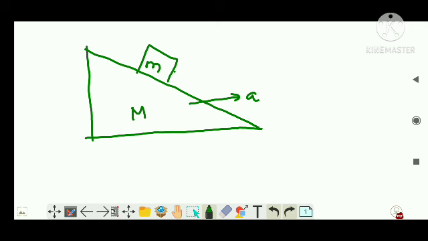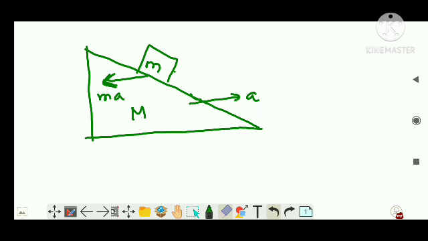He will also be moving with an acceleration in this direction now. So in his frame a pseudo force has to be applied on this mass, and the pseudo force will be in this direction, which is ma. Clear? This much concept clear?